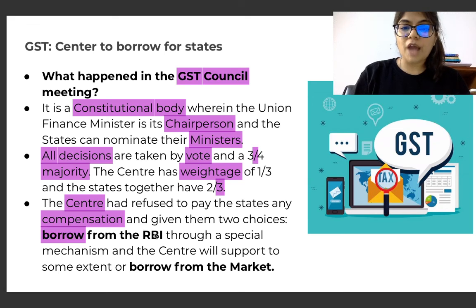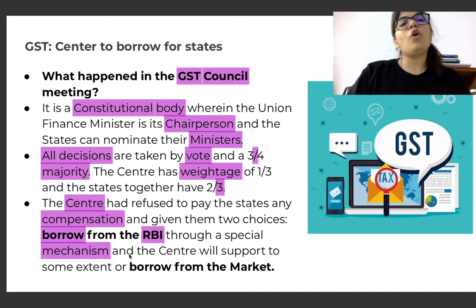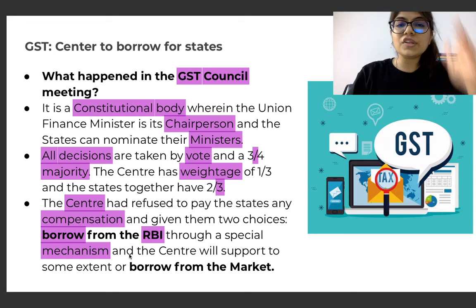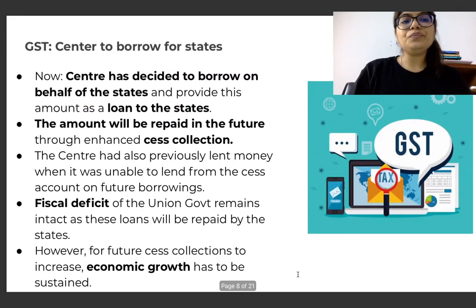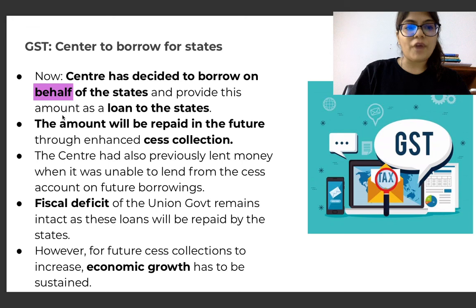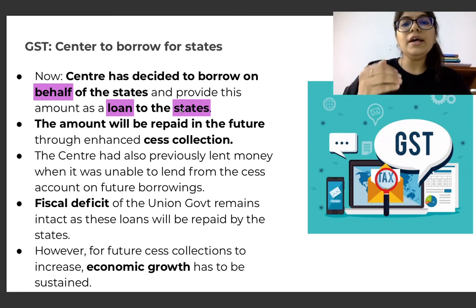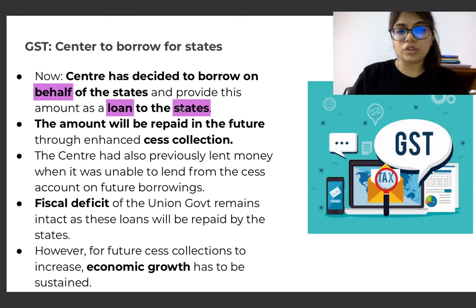To borrow from the RBI through a special mechanism, and the center will support to some extent, or borrow from the market. Either borrow from RBI or borrow from the market. So these are the two options that the center has given the states. Now, center has decided to borrow on behalf of the states and provide this amount as a loan to the states. So what finally happened is that, because of all the protests that happened, center decided that they will borrow on behalf of the states and provide them the amount as a loan, right?